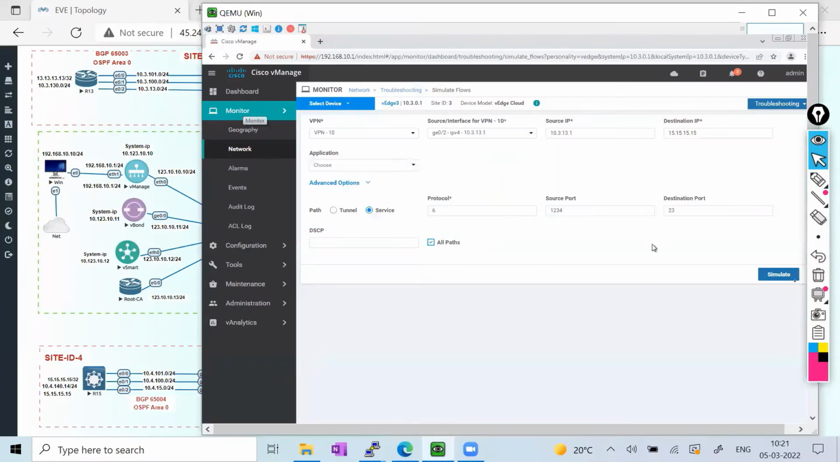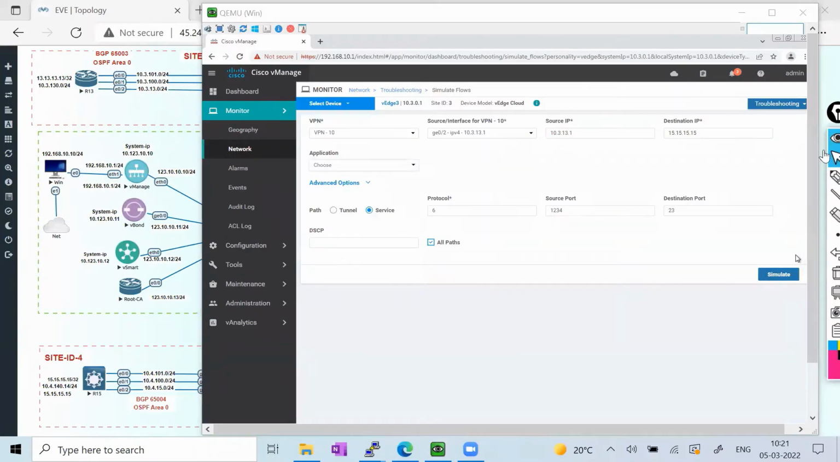If you click simulate the packet flow from here, you can again see I have used the service VPN, source interface, source IP, destination IP, and the protocol, that is TCP. The source port I have taken random, but for the destination I selected the TCP telnet port, which works on port 23. Then I'll click on simulate the packet.